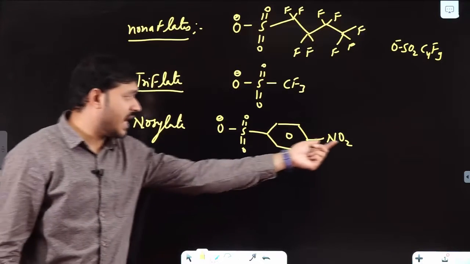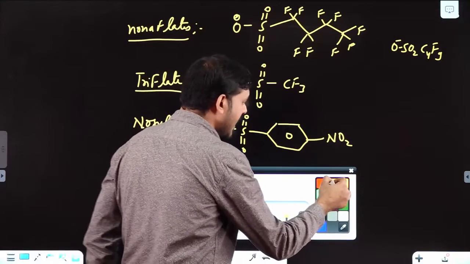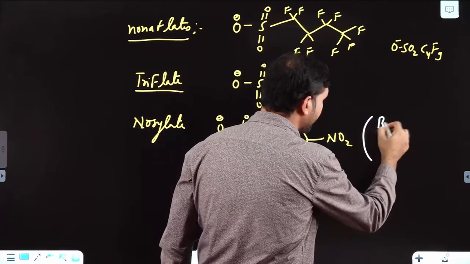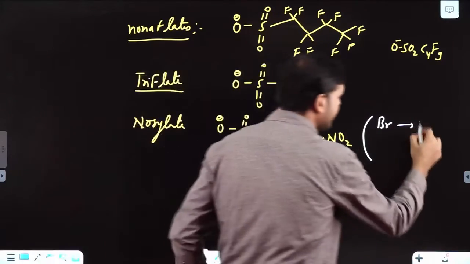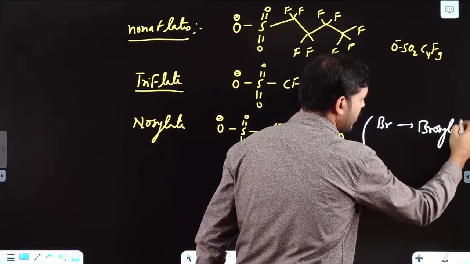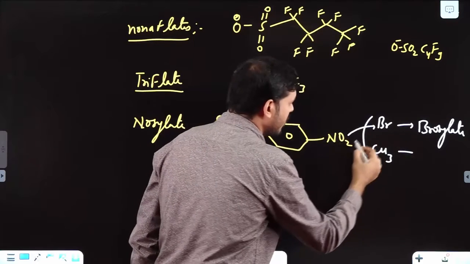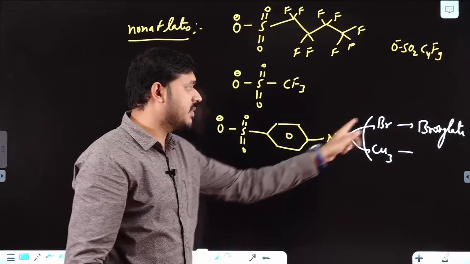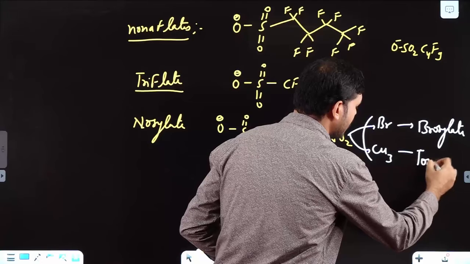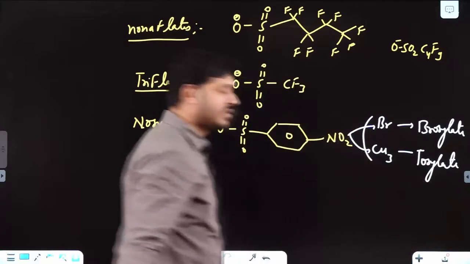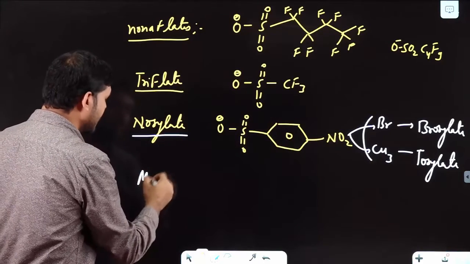Clear? For the nitro group it is called nosylate. Now here I am just writing for Br. In place of NO2, if it is bromine, it is called brosylate, and if it is CH3 in place of NO2, then with respect to toluene, it is called tosylate. Clear? Then nosylate, brosylate, tosylate. Then comes mesylate.